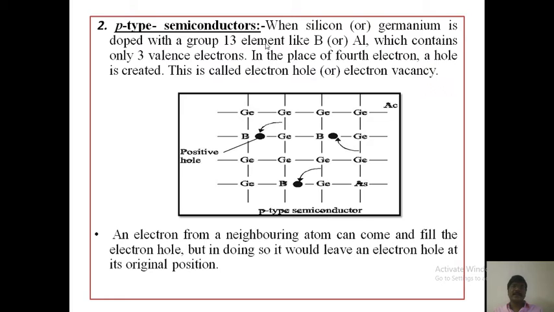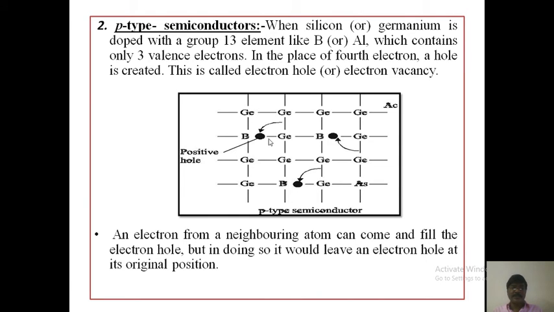Next, P-type semiconductor, second one. When silicon or germanium is doped with a group 13 element like boron or aluminum, this is the boron, which contains only 3 valence electrons. In the place of the 4th electron, a hole is created. This is called an electron hole or electron vacancy.